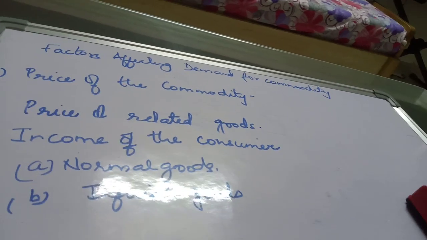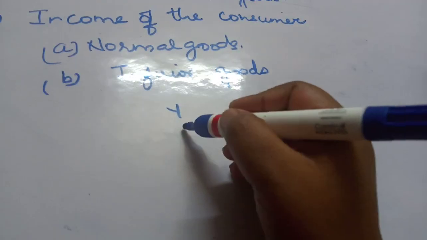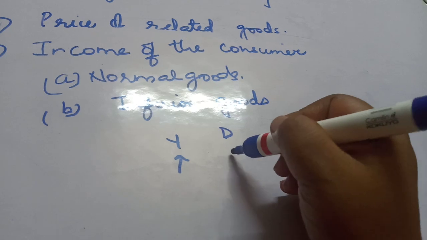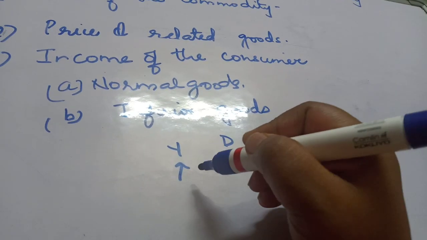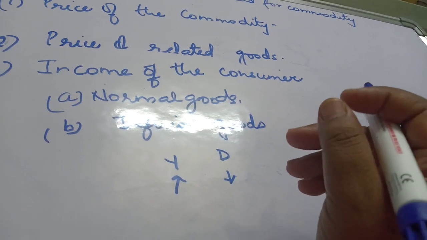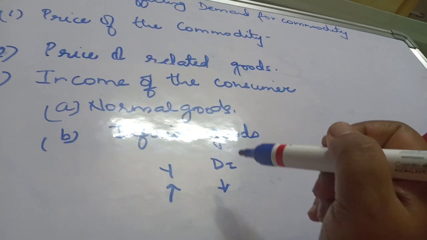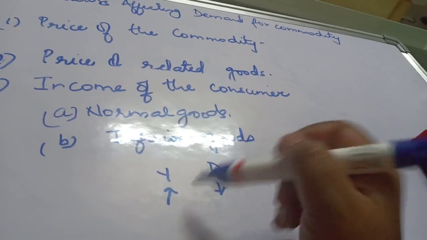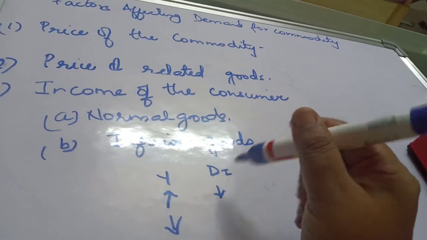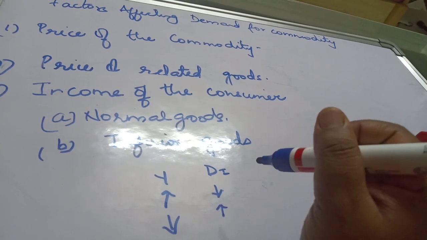So what will happen if the income increases? Y is the symbol for income. When income increases, the demand for these inferior goods will fall, because now you start using a better quality commodity. Therefore the demand for inferior goods falls with an increase in income. And if there is a fall in income, obviously people will start again buying the substandard quality, so there is an increase in the demand for inferior goods.